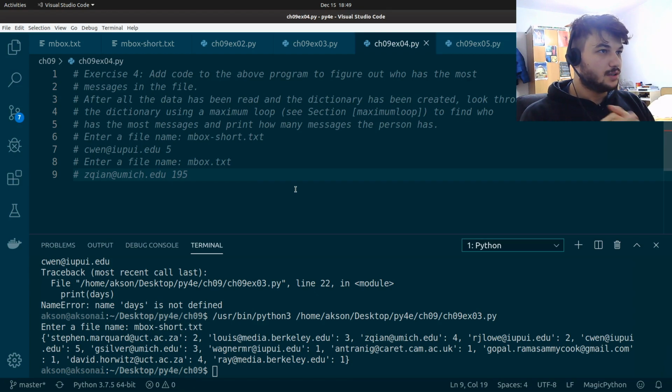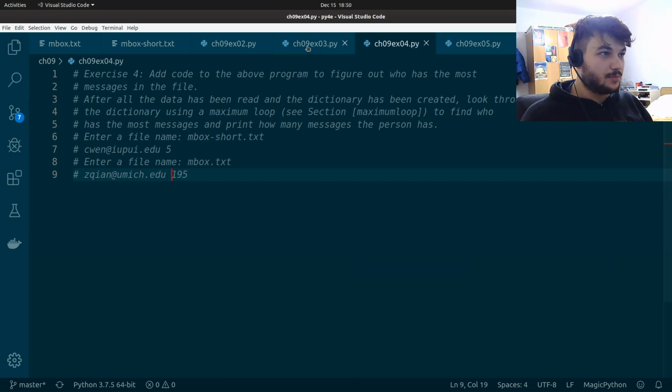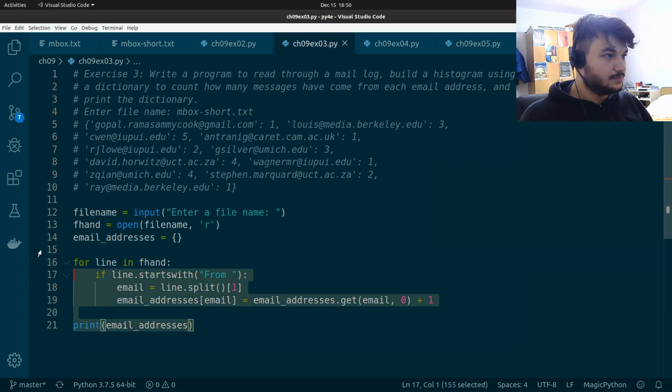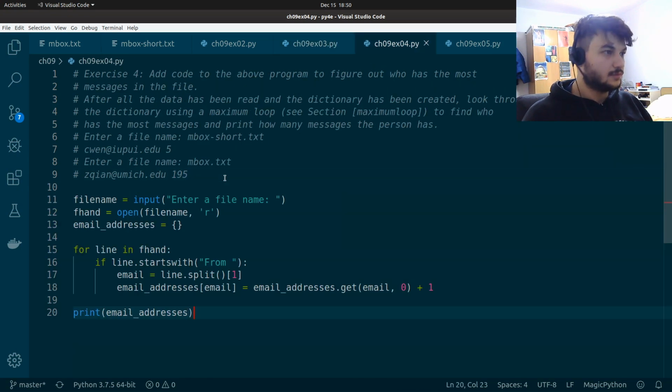So we need to implement a maximum loop, which was explained in the book, to find who has the most messages and print only that email and how many messages that person has. So first let's copy the code from the previous exercise, right here. We are again getting the file name, reading.